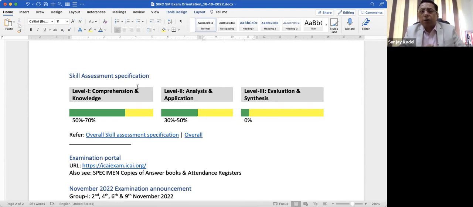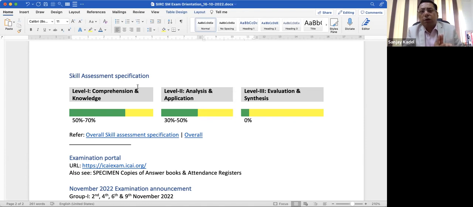That means you read a definition, you remember certain points, and you answer those questions with such memory and knowledge of your definition, concept, or certain pointers. That is comprehension and knowledge.